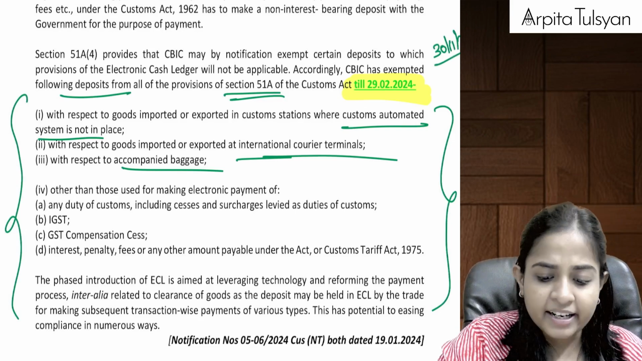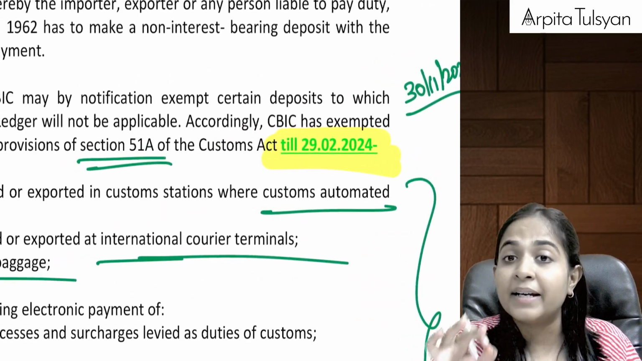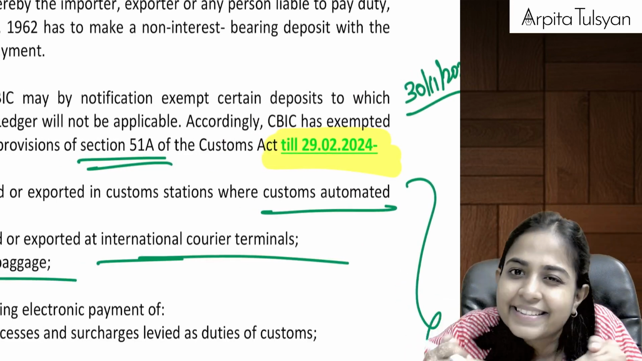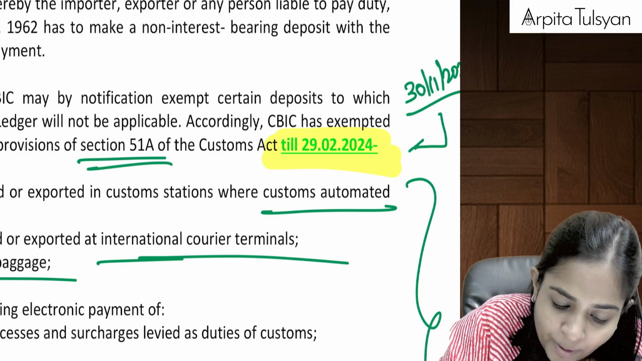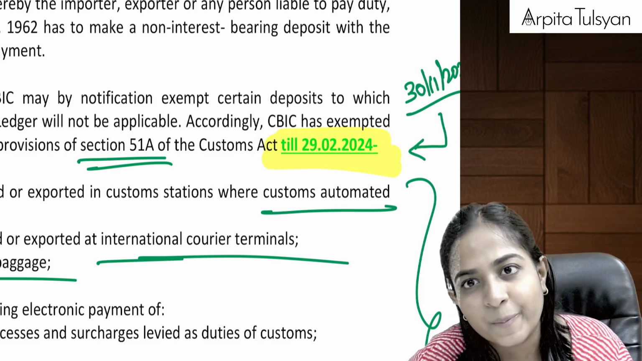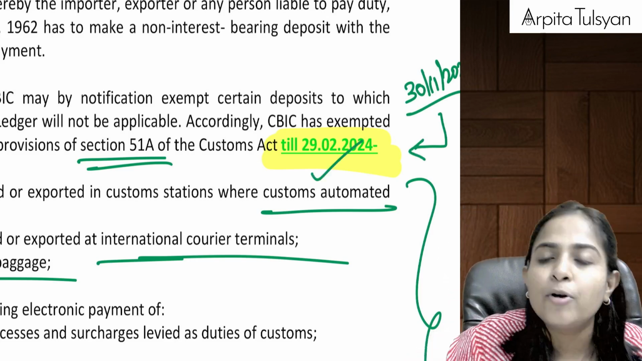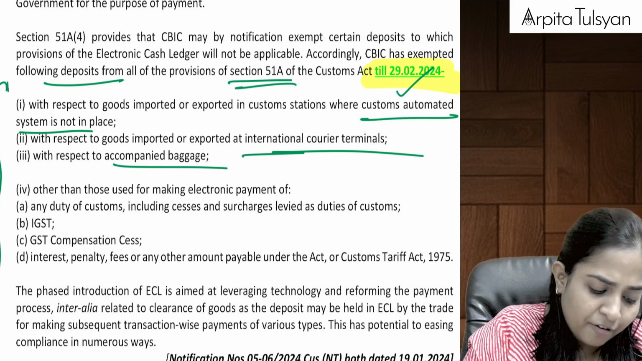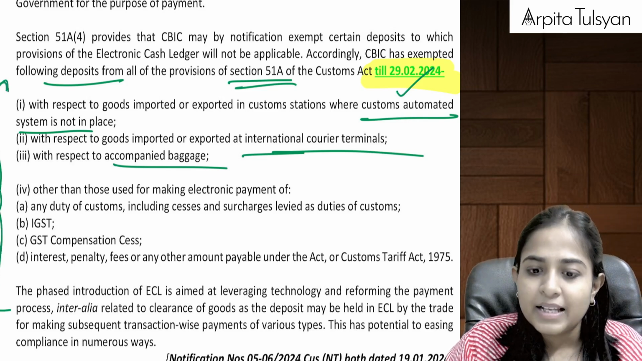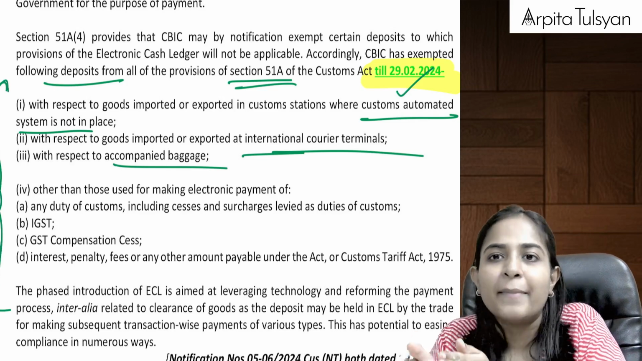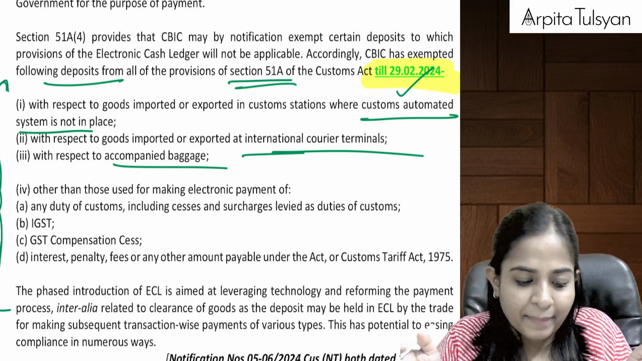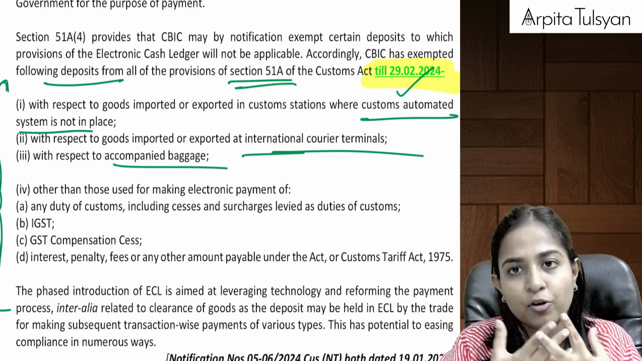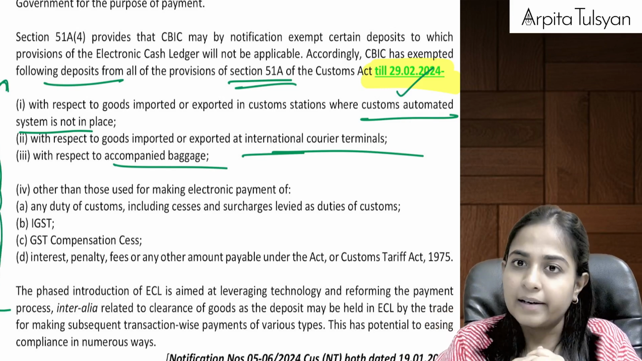Okay, this was already written in our book. It was exempted till which date? It was exempted till 30 November 23. Now they have extended this benefit till 29th Feb 2024. Till 29th Feb 2024, you are not required to do electronic payment for these things. So basically there is a deferment of the exemption that was given earlier.